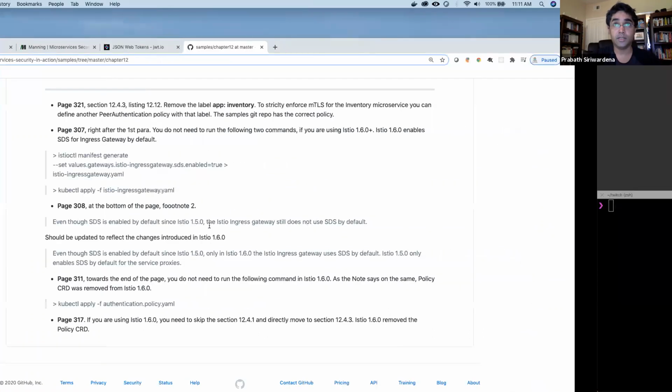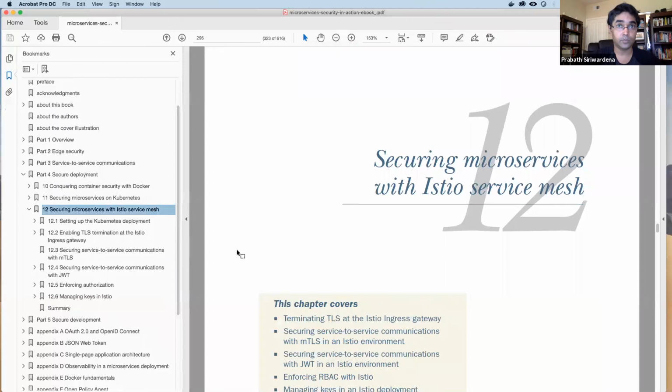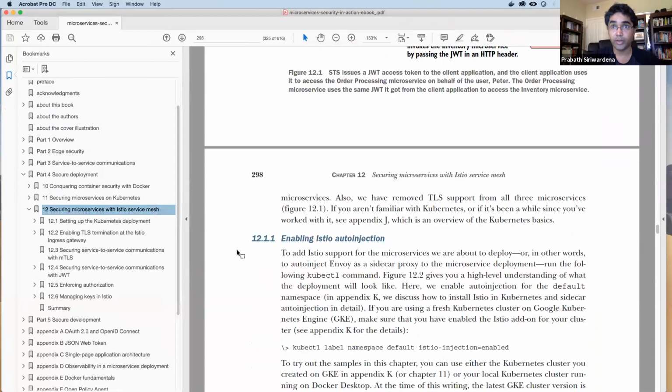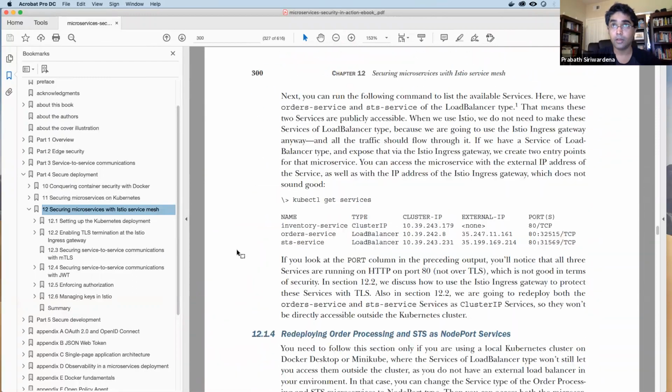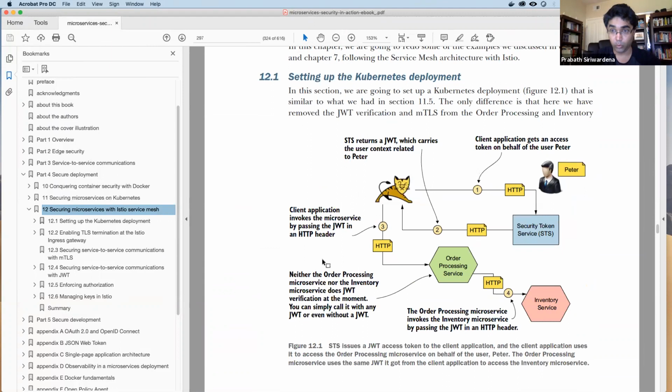Okay, so let's go back to the chapter. First, we are going to create this deployment in Kubernetes. This is the deployment we want to create. Here you have the order processing microservice, then the inventory microservice, then the security token service. And you also have an application. This can be a web application, a single page application, or any kind of application. For this particular demo, I'm using a simple curl client.